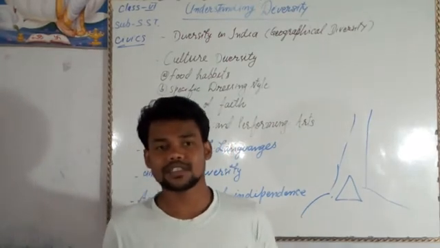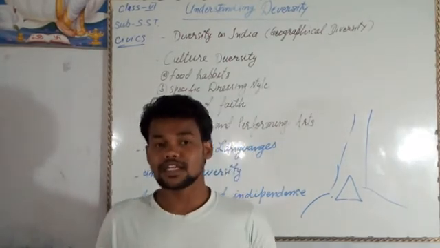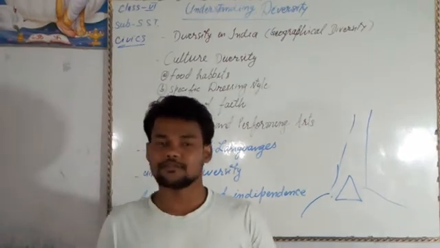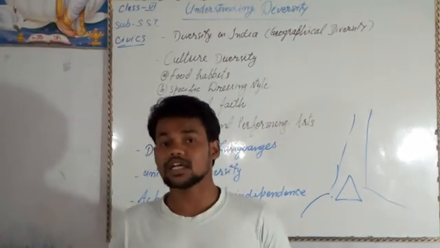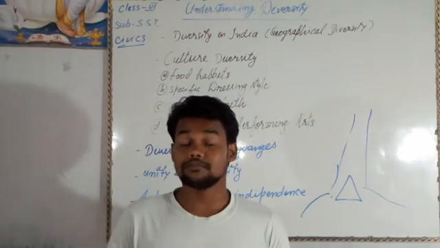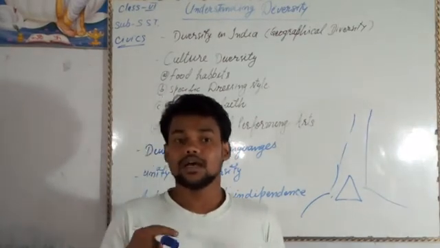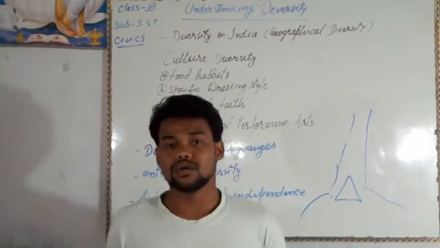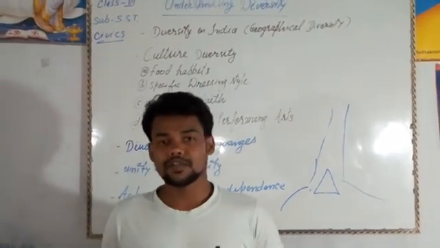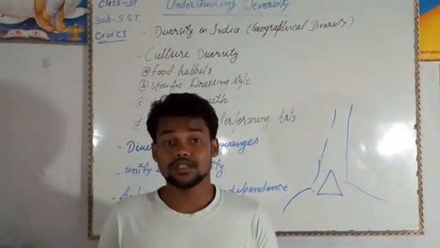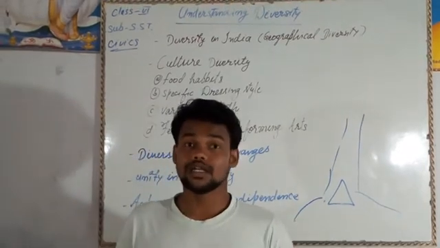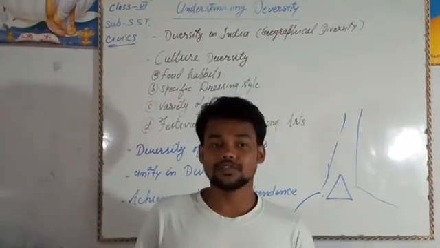In different places, different types of climate are there. That's why we get different raw materials. Because in the southern area there are so many different raw materials, as the climate is a little hot. That's why the southern people used to eat idli, dosa, medu vada, and sambar. They have the habit of eating these foods.